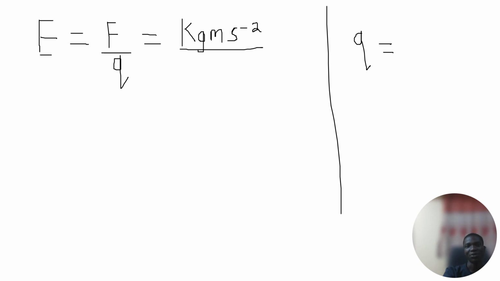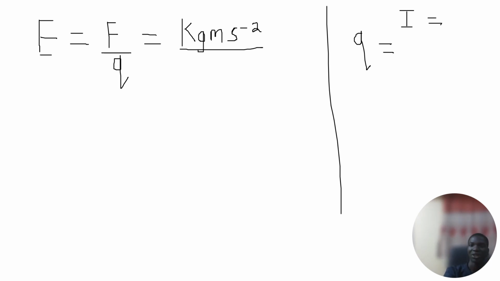Current is the rate of flow of charge, charge per time. That's why we have I, current, equals quantity of charge over time.